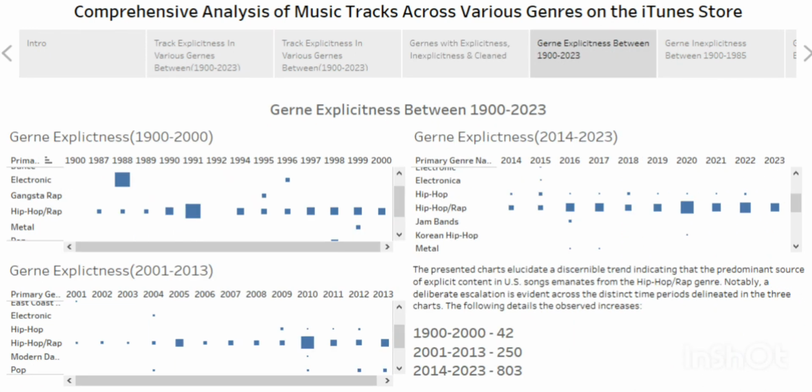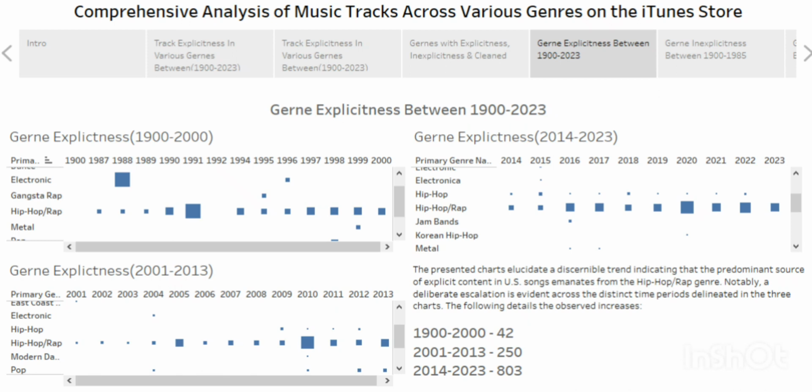Now this is explicitness between 1900 and 2023. Over here we're seeing hip hop throughout. From 1900 to 2020, hip hop was the genre that was highest in explicitness throughout this period.